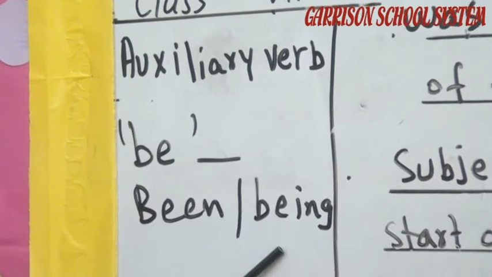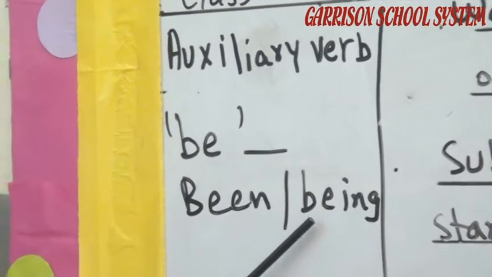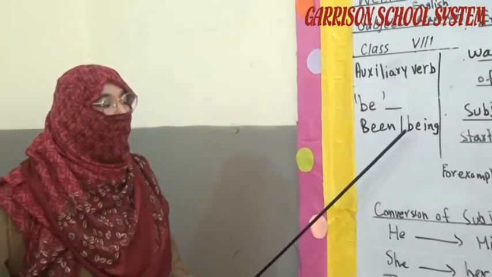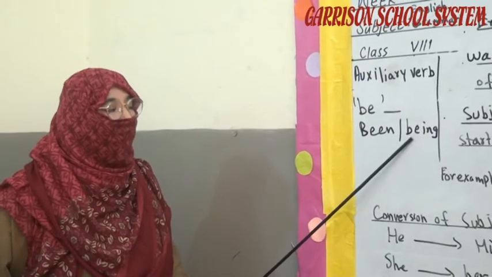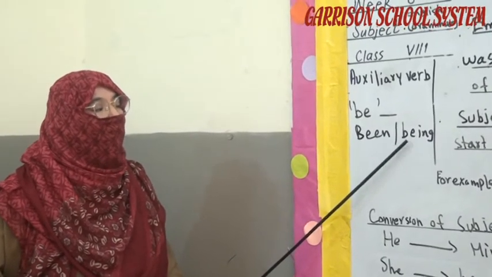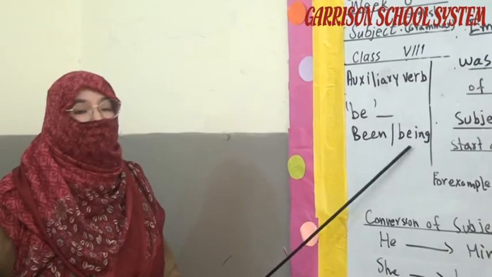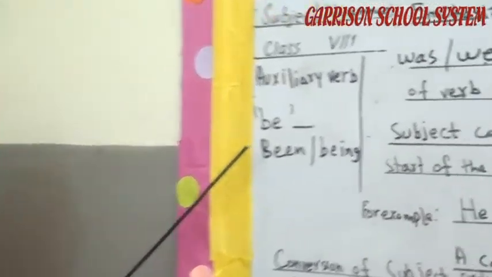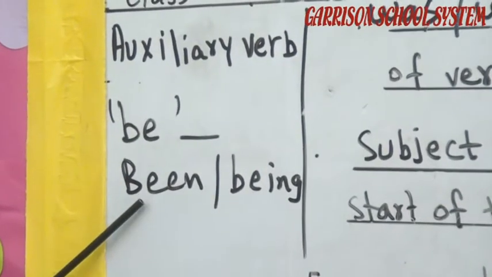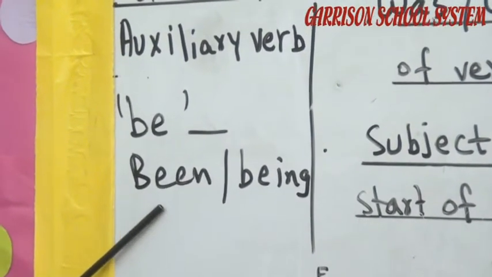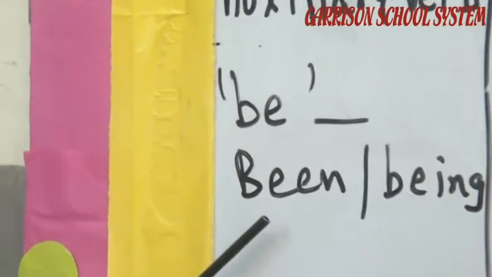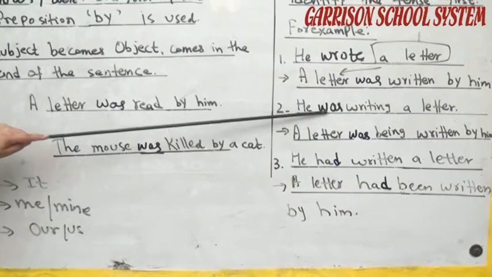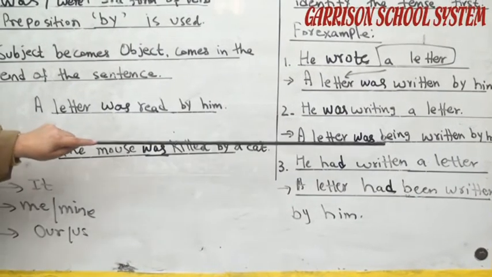If it is a progressive tense, whether it is active voice of present tense, past tense or future tense, then we use "being" in the passive voice of continuous tense. If it is the perfect tense of active voice, then we use "been" before the third form of the verb in perfect tense. So: he was writing a letter, a letter was being written by him.